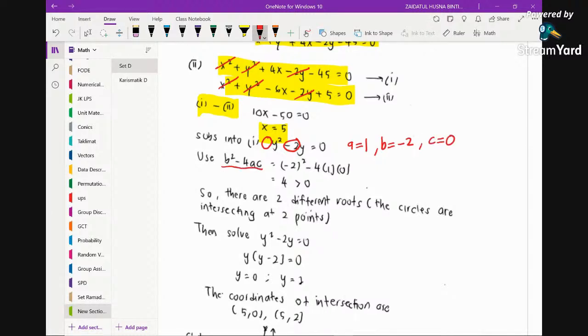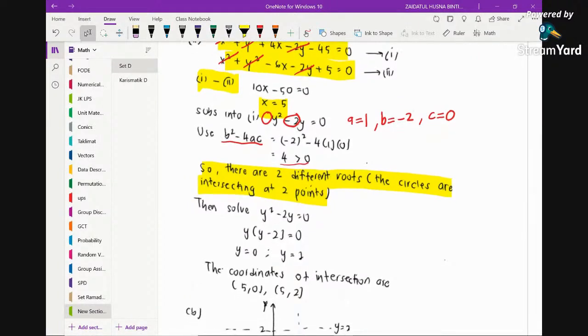By substituting into the discriminant, b squared minus 4ac, you will get a positive value. So you can make a conclusion that the two circles are intersecting each other at 2 points. Then how to get the values? You just solve this quadratic of y, and you will see that there are two values of y. And this is the value of x, x equals 5. So the 2 points of intersection are 5, 0 and 5, 2.